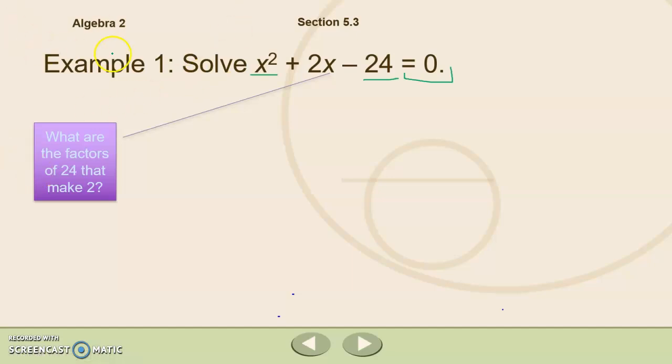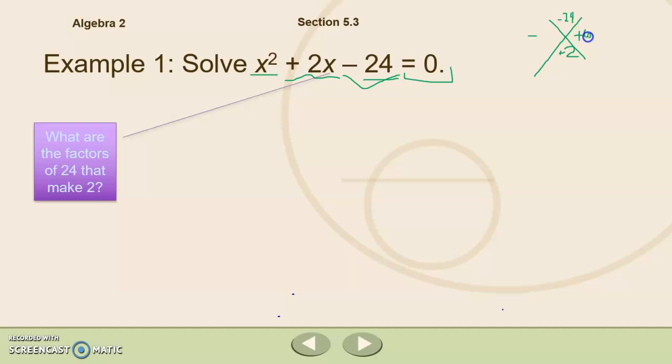So let's think about what are the factors of 24 that when multiplied we'll get negative 24, but when added we'll get positive 2. If you want to make that little x thing that we were making in our previous lesson, you can do that here. So negative 24 and a positive 2. Because it's a negative 24, I know one of my numbers must be negative and the other one must be positive. And I'm going to think about factors of negative 24. Well, I've got 1 and 24, 12 and 2, 8 and 3, 6 and 4, and I think I'm going to end up going with 6 and 4.